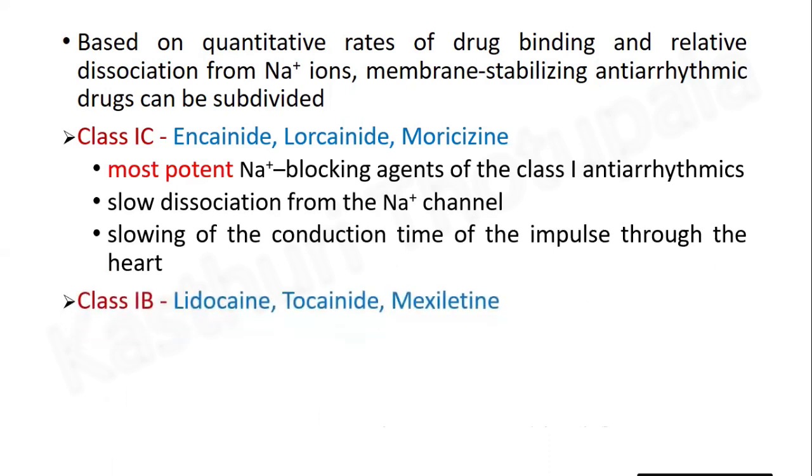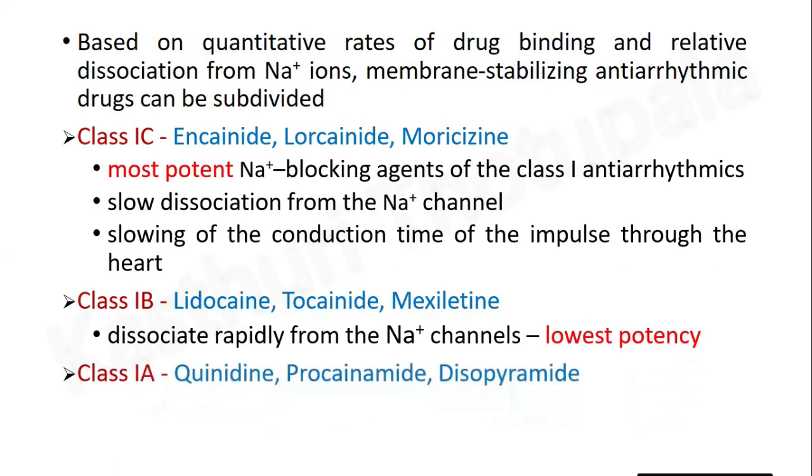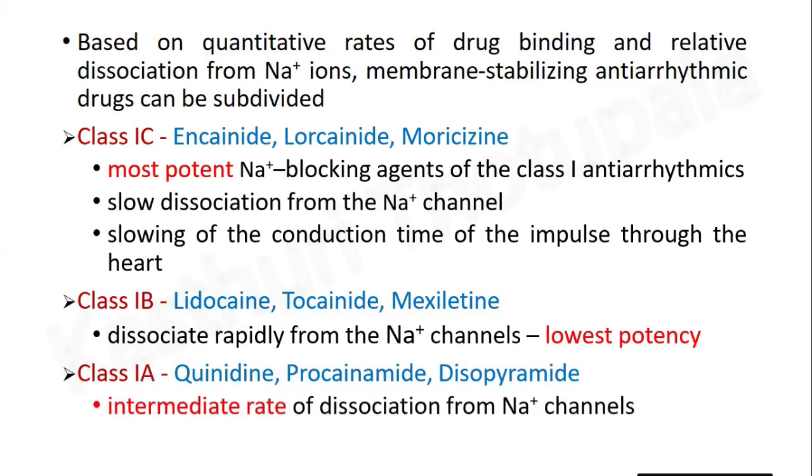Class 1B drugs dissociate rapidly from the sodium ion channels and have the lowest potency among membrane depressants. Lidocaine, tocainide, mexiletine are examples for this class. Class 1A drugs have an intermediate rate of dissociation from sodium ion channels and have intermediate potency. Quinidine, procainamide, disopyramide are examples for this class.